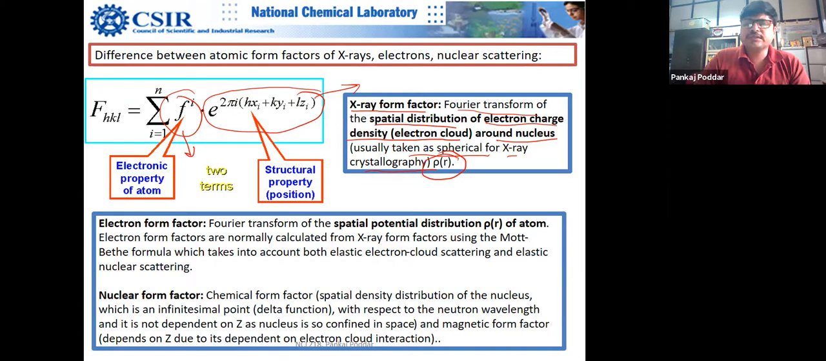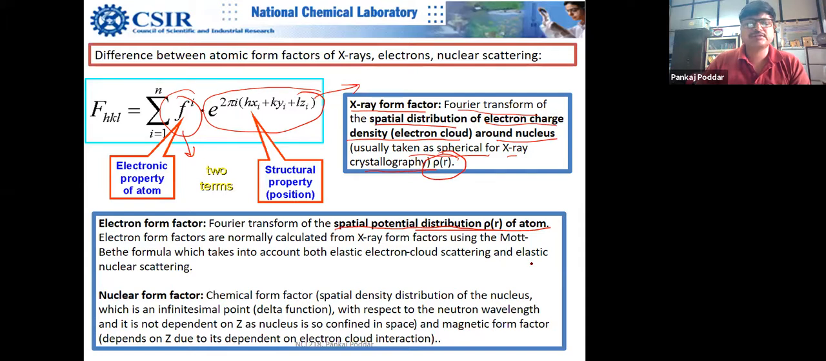X-rays do not see material as made of atoms. Please note that even X-rays don't see your material as made of atoms. They see it as electron cloud, electron charge density, the more electrons the more scattering. So it does not even see the nucleus. The electron form factor is a spatial Fourier transform of the spatial potential distribution, so it looks at the potential distribution. And the nuclear form factor is a bit complex.